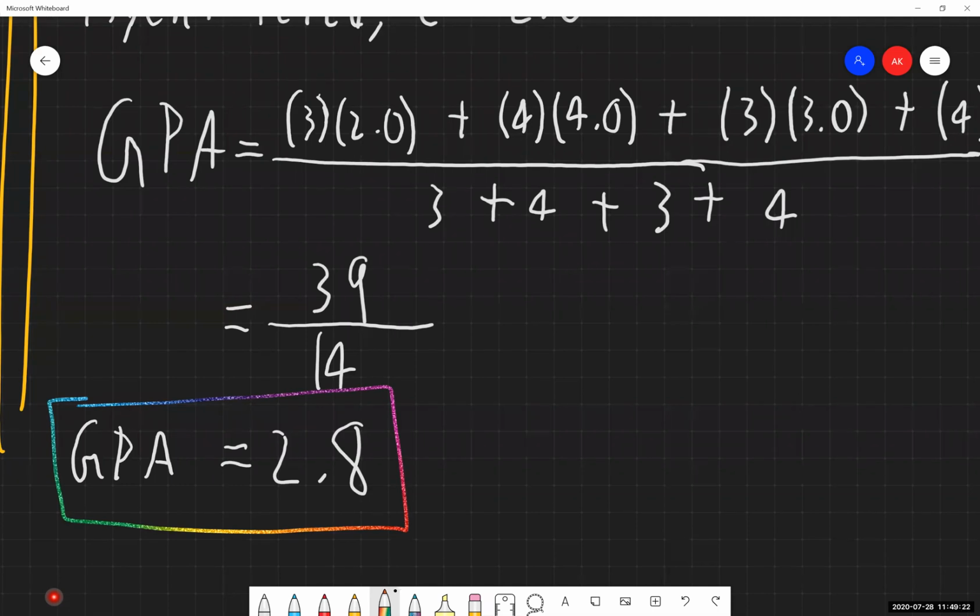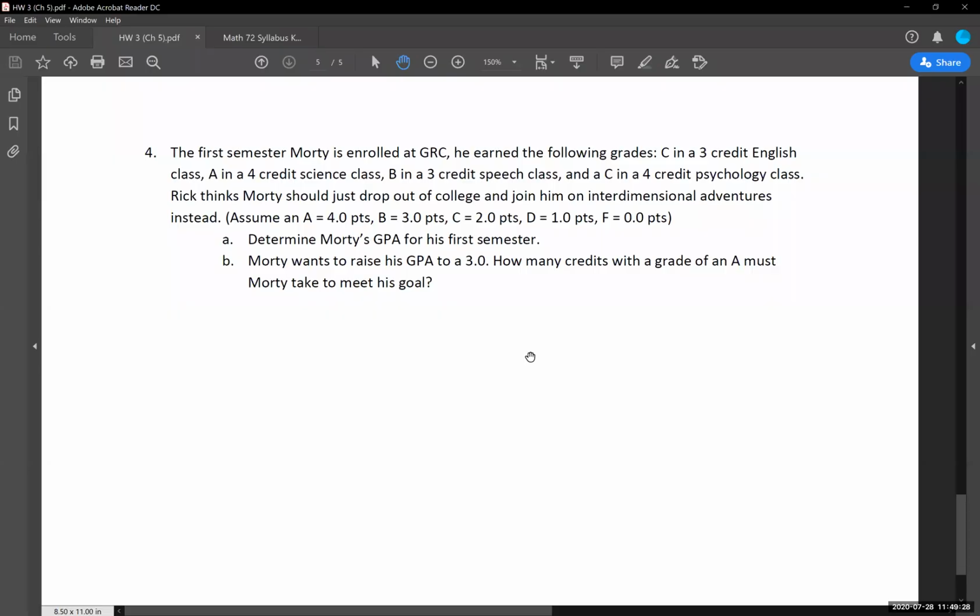So let's jump back to our problem, because we do have a part B. We'll go through how we solve this thing. So part B is asking, Morty wants to raise his GPA to a 3.0. How many credits with a grade of an A must Morty take to meet this goal? So we already have a first semester's worth of classes under our belt.